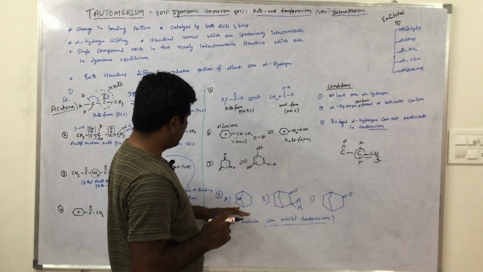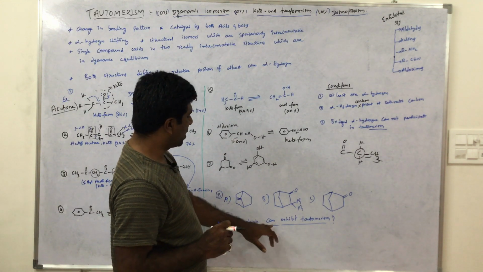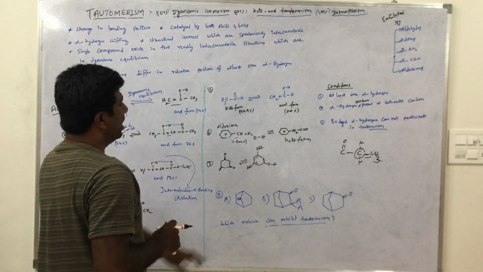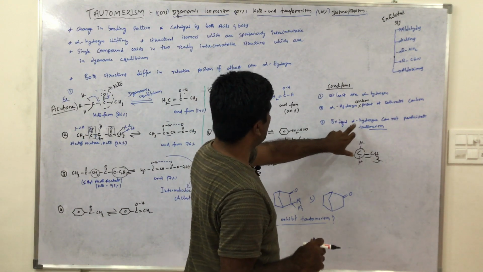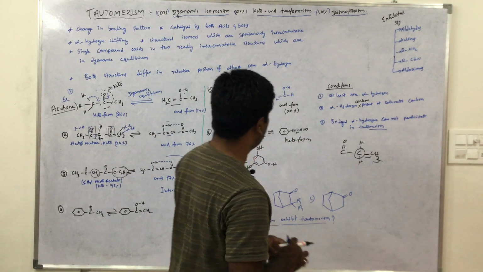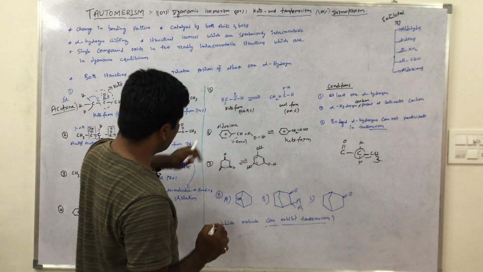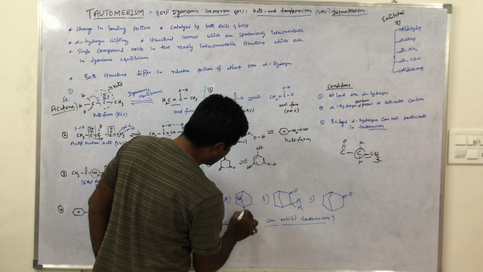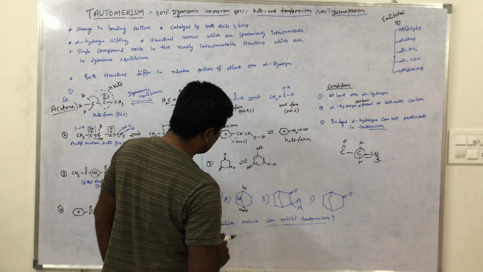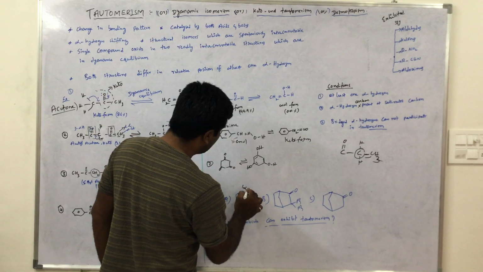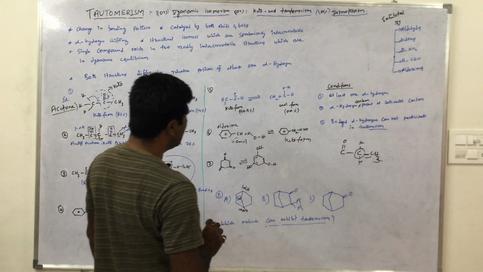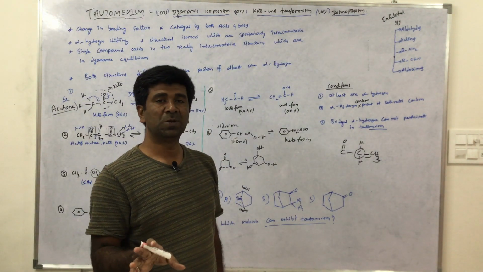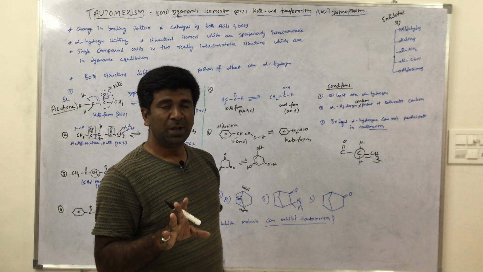Okay, now here one question: which molecule can exhibit tautomerism? So I already said that bridged alpha hydrogens cannot participate in tautomerism. So the first criterion is at least one alpha hydrogen. Here this is keto group, this is keto group, here one alpha hydrogen, here also one alpha hydrogen. But this alpha hydrogen is present at the bridged compound. If a bridged compound's hydrogen participates in a chemical reaction, that bridge will collapse. That's why that cannot participate in tautomerism.